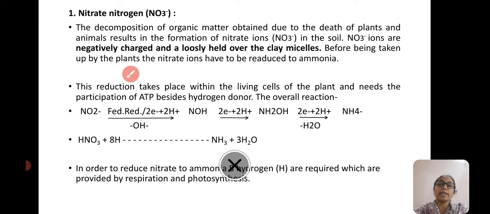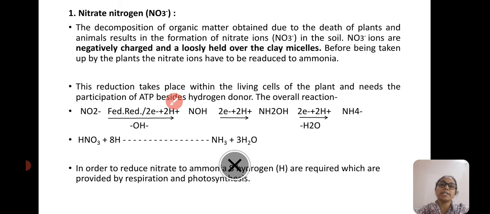Nitrate ions are negatively charged and are loosely held to the soil micelles. Before being taken up by the plants, the nitrate ions have to be reduced to ammonia. Plants cannot take up nitrate ion as it is, so it needs to be reduced in the presence of nitrate reductase enzymes, and thus the overall chemical reaction can be seen here.